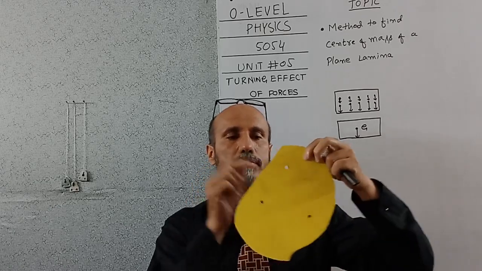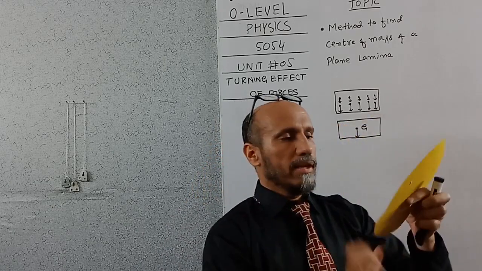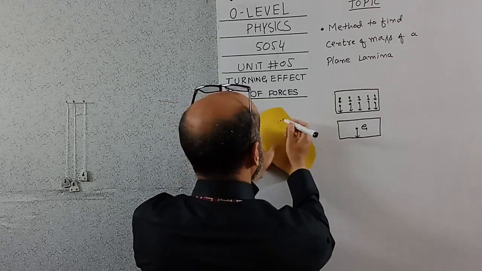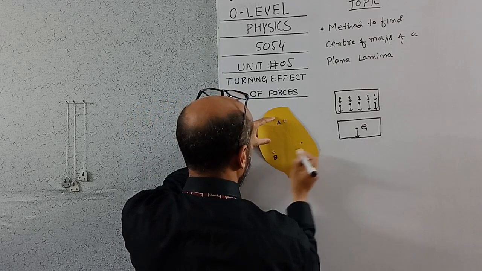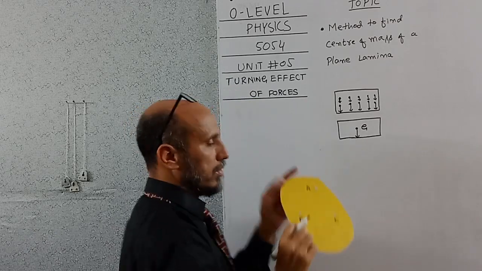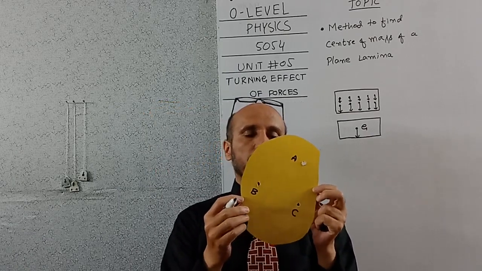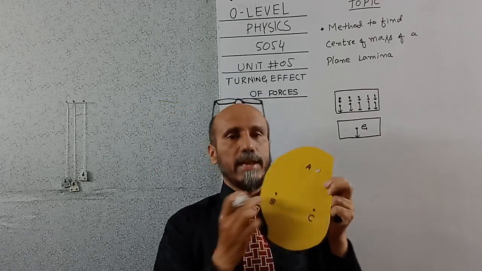I have drilled 3 holes at different places and marked these holes A, B and C.